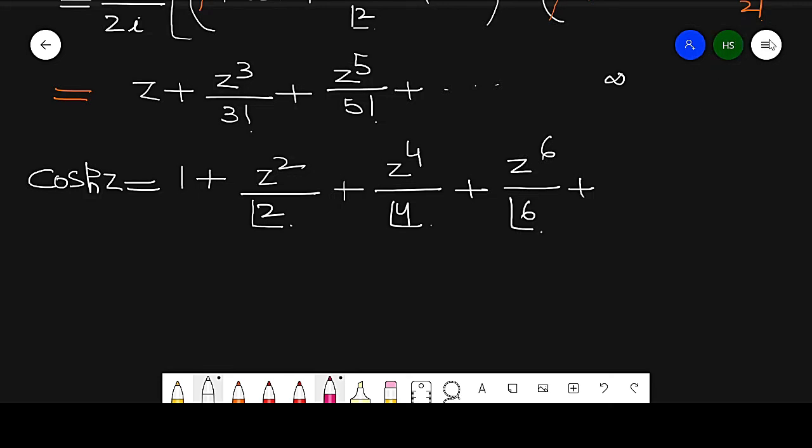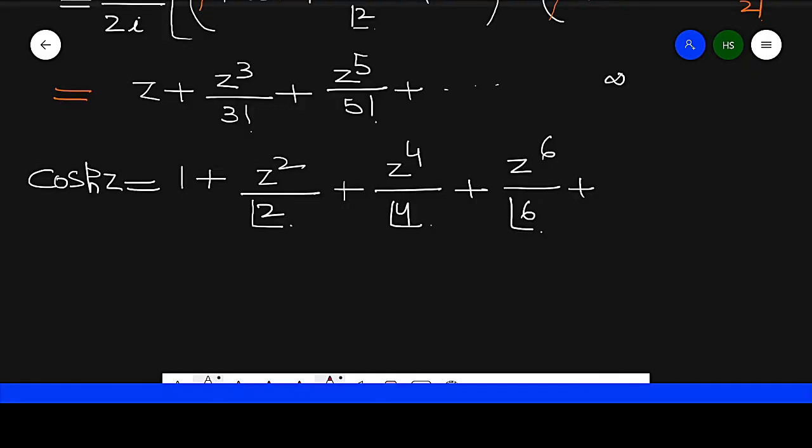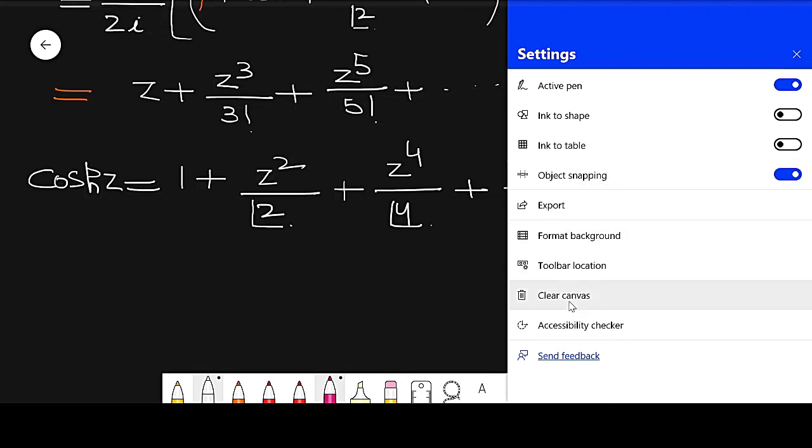After that, the statement of the next question is, obtain the Maclaurin series of a function f(z) which is equal to z cube into e raised to power 2z.